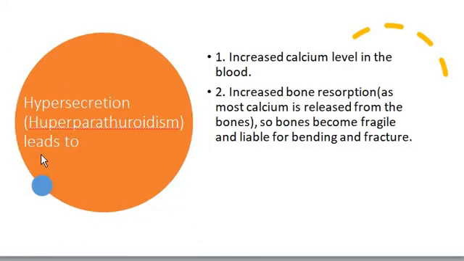Here we are talking about the hypersecretion of parathyroid hormone. It's called hyperparathyroidism. Hyperparathyroidism increases the calcium level in the blood, and this increase of the calcium level in the blood may cause an increase in bone reabsorption. Most of the calcium is released from the bones due to the reabsorption, and that may cause the bones to become fragile and bending.